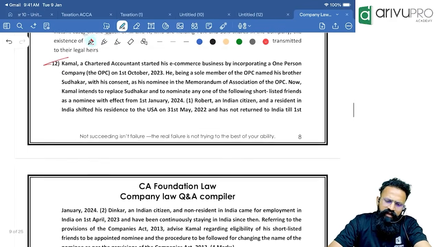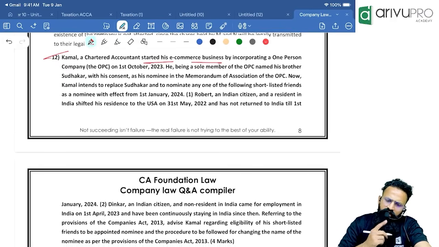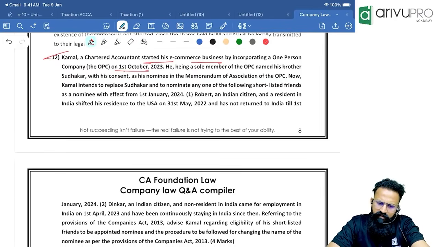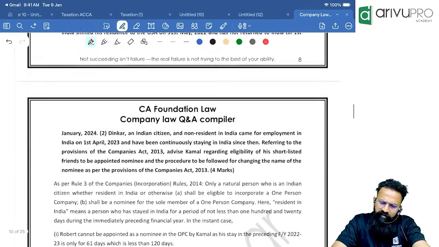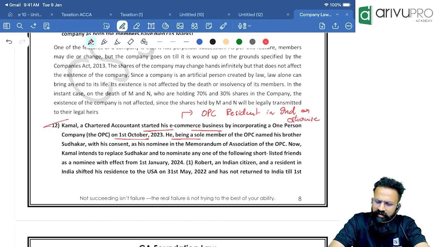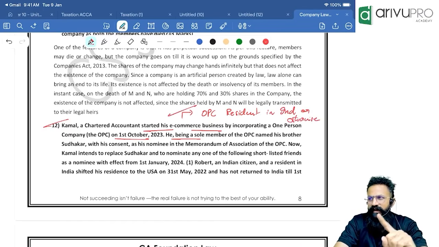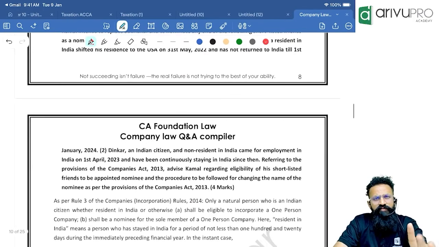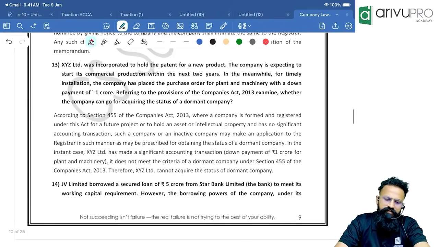Next one. Kamal, a chartered accountant, started his e-commerce business by incorporating an OPC on 1st October 2023. He being the sole member of the OPC, his brother Sudhakar, with his consent. People, for this I want you to watch one video. On YouTube, try to type "OPC resident in India or otherwise". You will get a 4 minute video. Try to watch that. I have given complete clarity about this question. For OPC, if you are watching, it is very, very important, try to watch that.